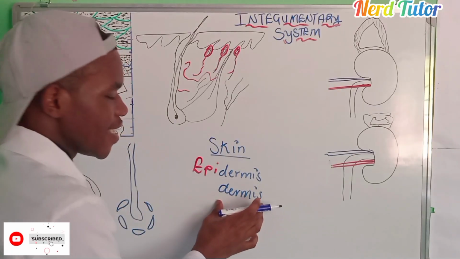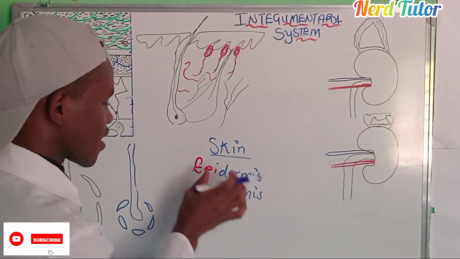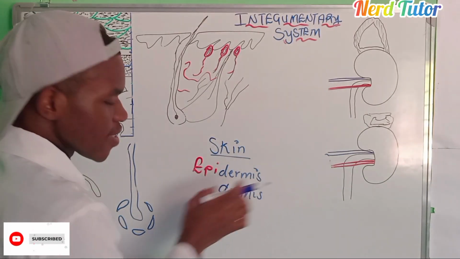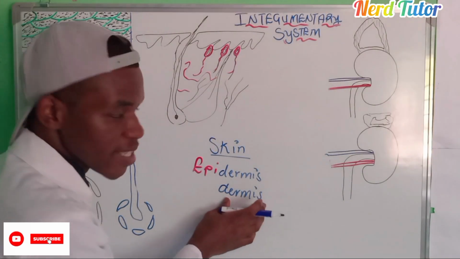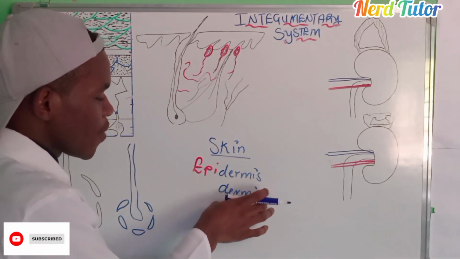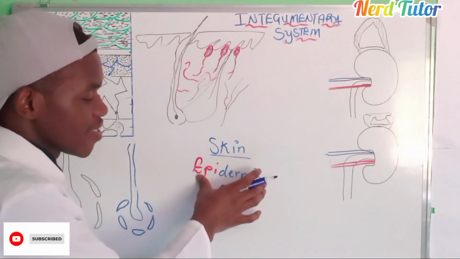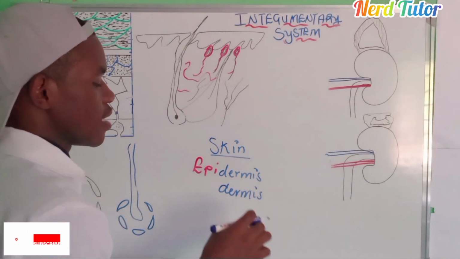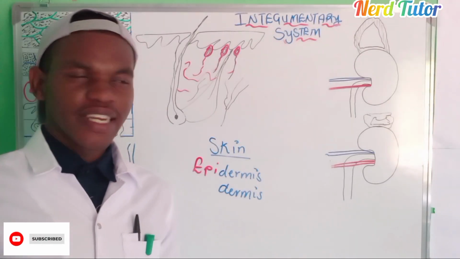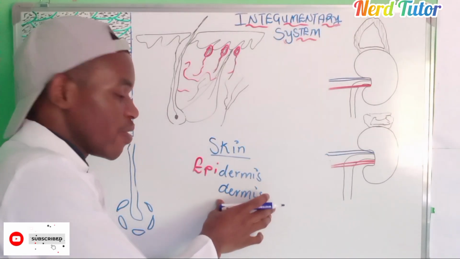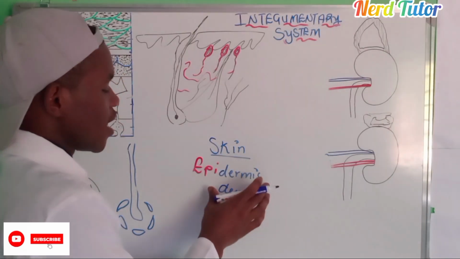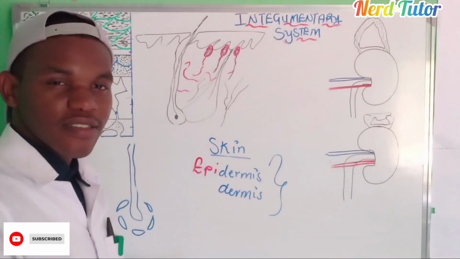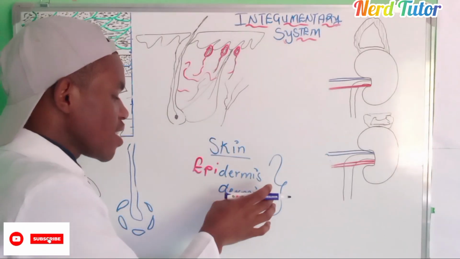This is the skin which is found beneath this one. The epidermis sits on top of the dermis, and the dermis is the one which holds it in place. Then beneath the dermis there's also another layer which we call hypodermis. But because it is not really part of the skin, we don't include it among these layers of the skin. No wonder we say we only have two layers, the epidermis and the dermis.